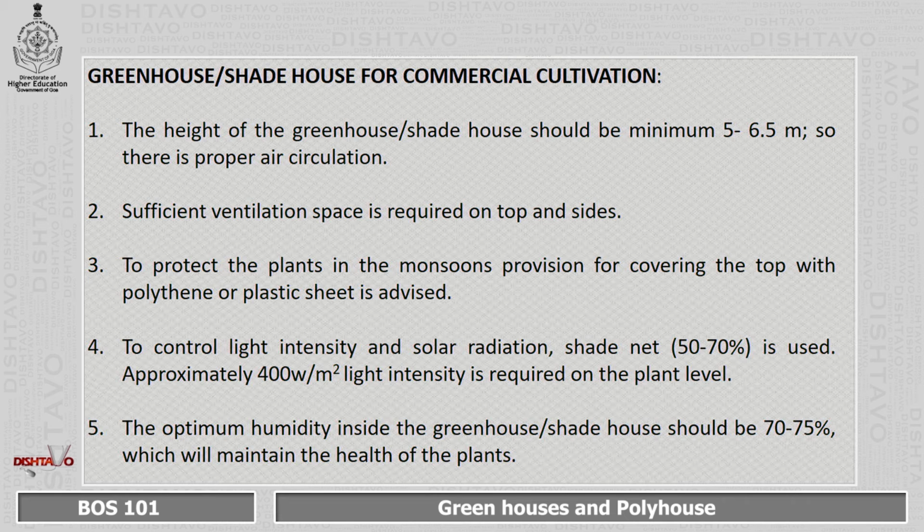To control light intensity and solar radiation, shade net is used. Approximately 400 watt per meter square light intensity is required on plant level. The optimum humidity inside the greenhouse or shade house should be 70 to 75%, which will maintain the health of the plants.